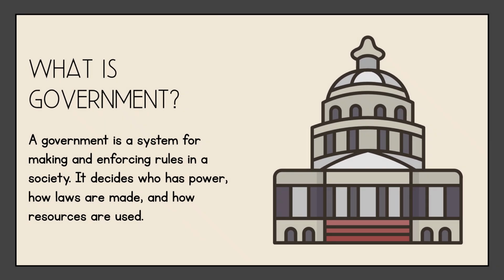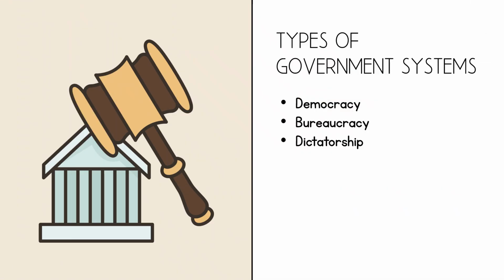What is government? A government is a system for making and enforcing rules in a society. It decides who has power, how laws are made, and how resources are used. So, the types of government systems that we are going to specifically go through are democracy, bureaucracy, and dictatorship.